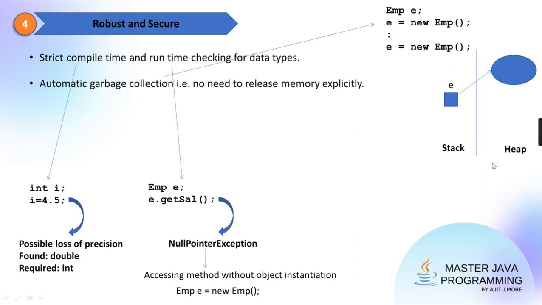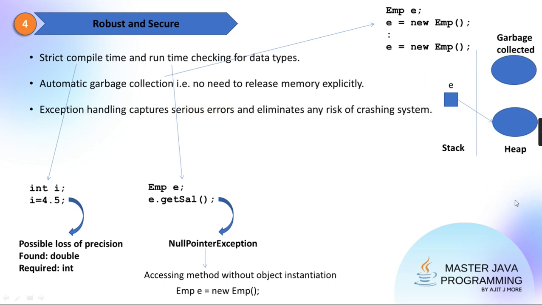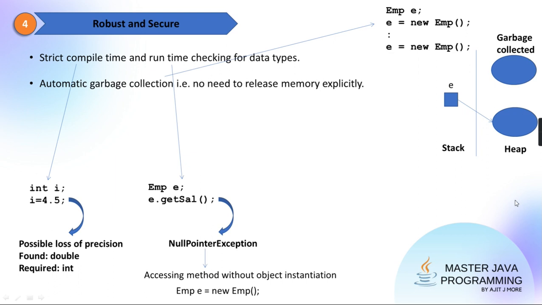But after some time, again a new object is created, and the new object's reference will come in e. The old is lost, but don't worry. The old is lost, but will this memory be a leak? No. Whenever the garbage collector is scheduled, it will put this memory in the free list, and that memory is available for reutilization. I hope it is clear.